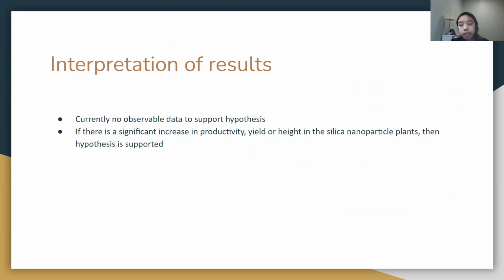As for the interpretation of my results, I currently have no observable data to support my hypotheses or to analyze. However, once I do, I will compare the productivity levels, amount of yield produced, and heights of the plants. If there's a significant increase in the silica nanoparticle plants, then my hypothesis is supported.